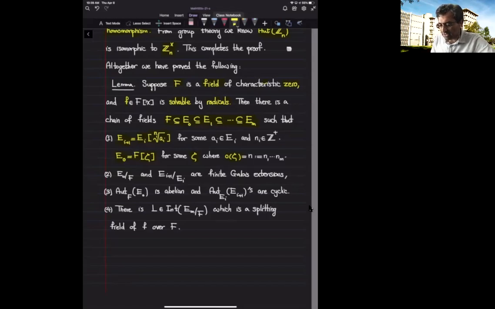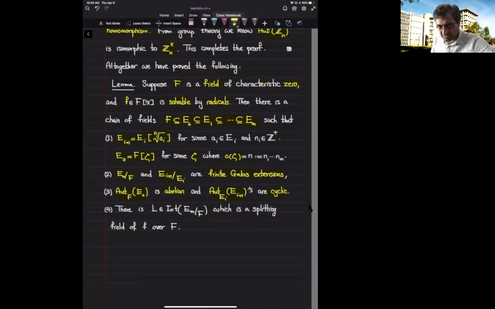So E sub i plus 1 over E sub i is a Kummer extension, and E sub 0 over F comes from adding an nth root of unity to the base field. In particular, all of them are finite Galois extensions. The automorphism group of the first one is abelian, and the automorphism groups of the other ones are cyclic.